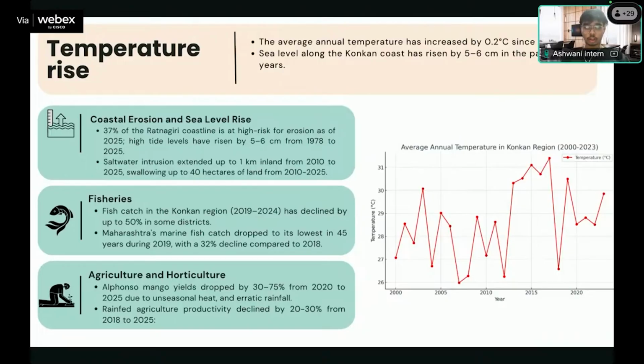What this is leading to is soil erosion and sea level rise. Around 37% of the Ratnagiri coastline is currently considered high risk for erosion due to this. Around 50% decline in fish catches has been observed in some of the major regions of Konkan due to temperature rise. This not only affects fisheries, but also the agriculture and horticulture around the coast. For example, the Alfonso mango yield dropped by 30 to 75% from 2020 to 2025 due to unseasonal heat, and it has also affected the rain-fed agriculture that is dependent on this coastal region.